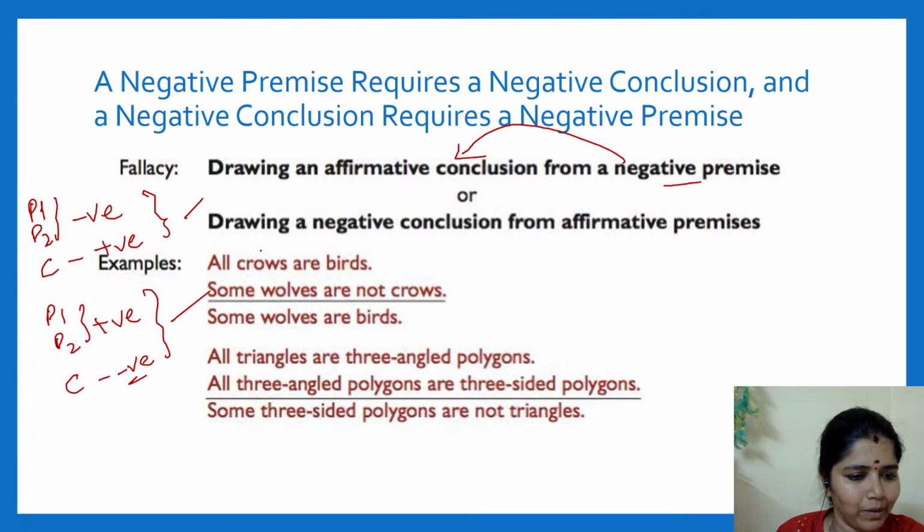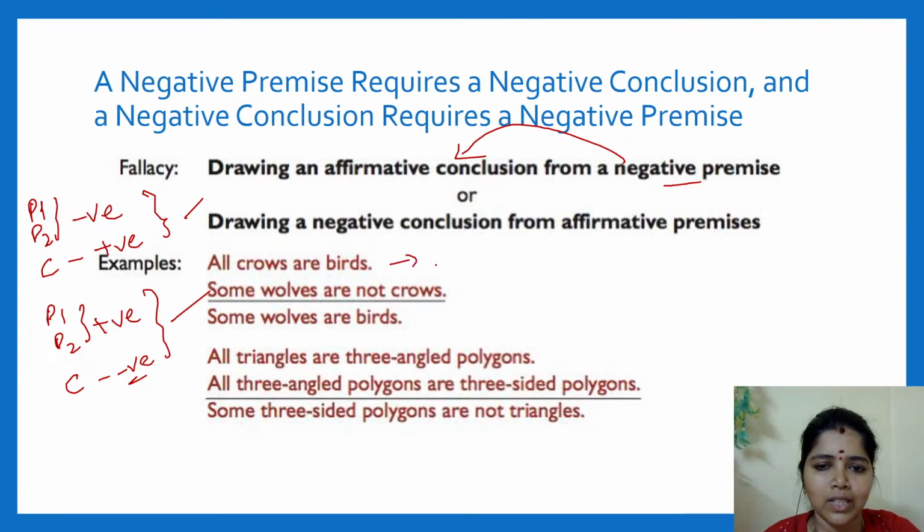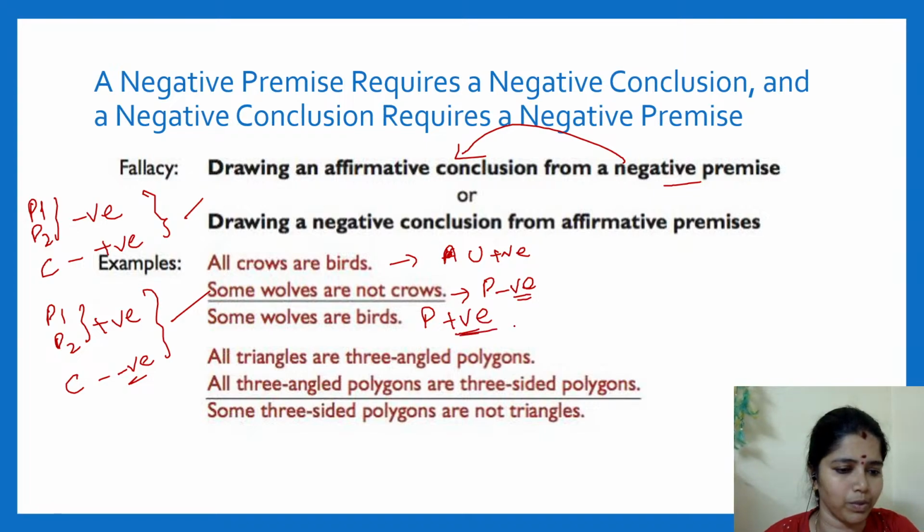I hope that's clear, right? See, you check here. It's a positive sentence, here it is negative, but here it is a negative premise. This is a universal positive, and here it is a particular negative. So here I have a negative premise, but I have derived a particular positive. Is it possible? It is not possible. So there is a fallacy: drawing a positive conclusion from negative premises.